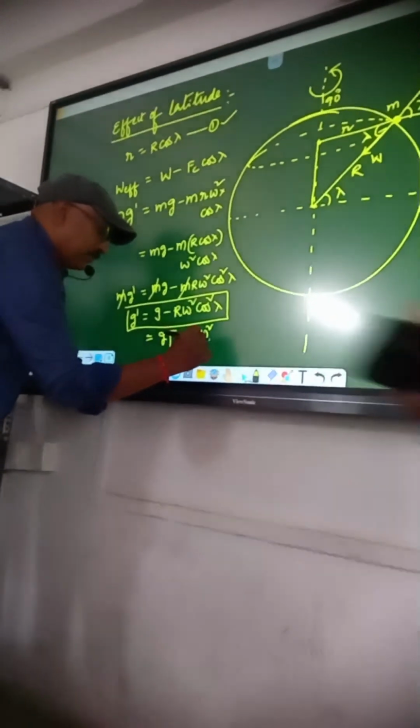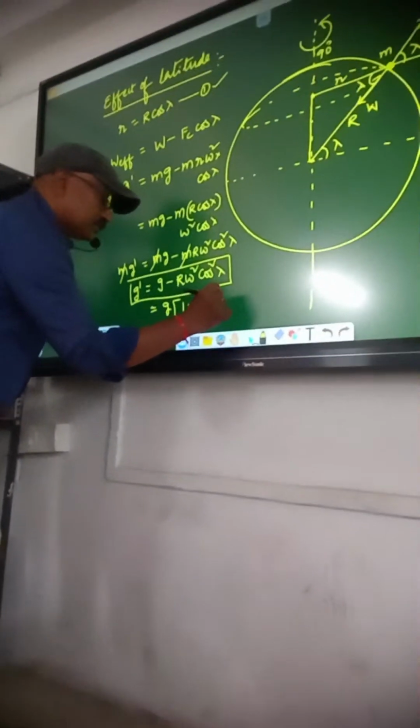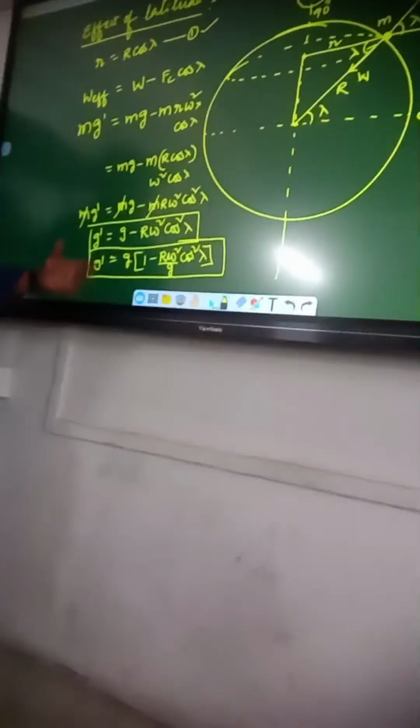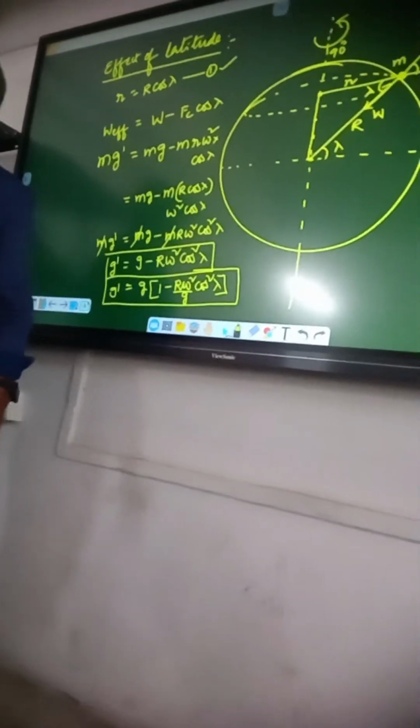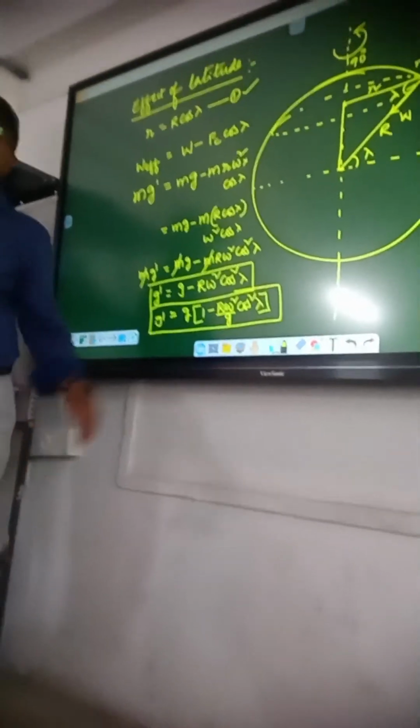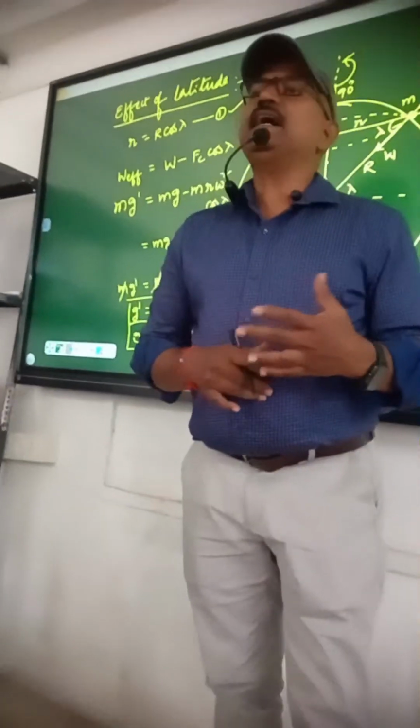Square yg cos square lambda. So this is also correct. Anywhere you can stop. So by using the data, you can easily substitute in this formula and we can get the answer. From this, due to rotation of the earth, the G value changes from latitude to latitude.